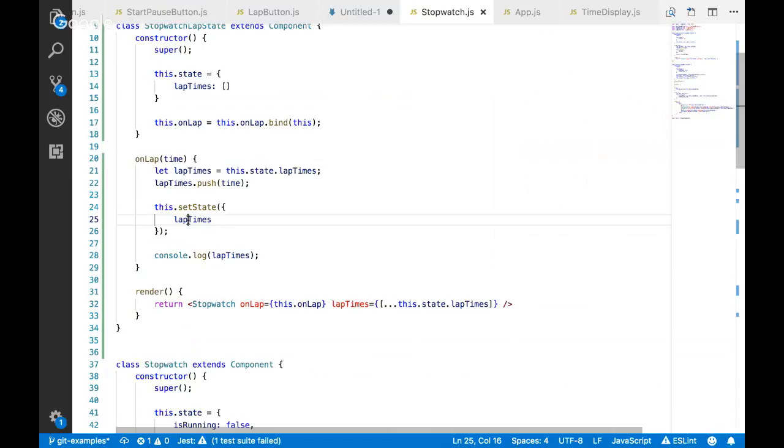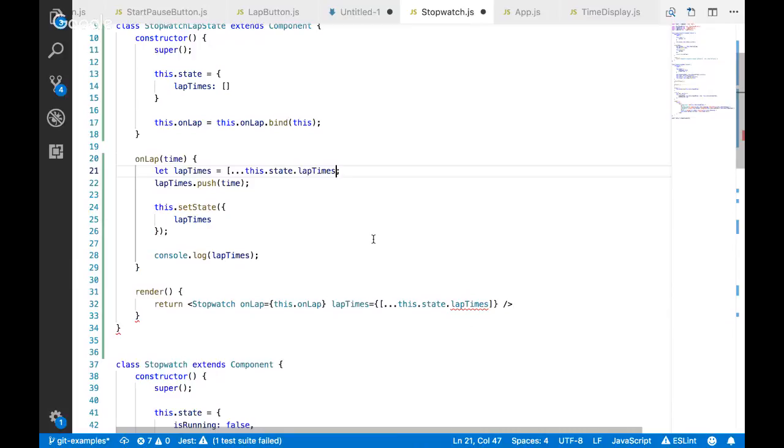And if it does that, then you would have the situation where you're still not getting your new data. So in order to guard against that, and this is all the tricky bits of what we're dealing with here, you need to actually create a copy of your array each time, just like I was doing down here, and you can do it with different syntaxes. Create a copy and then assign that new array that we're creating each time to our lap times.